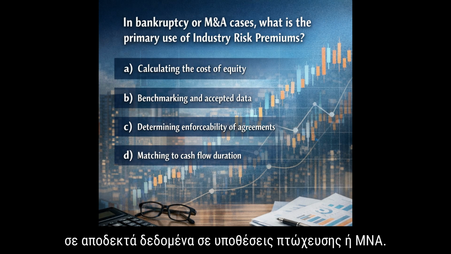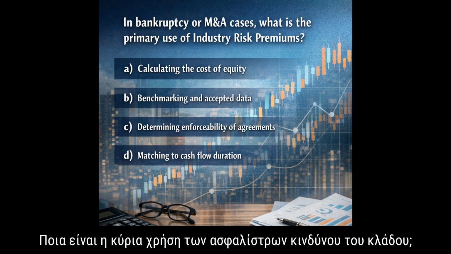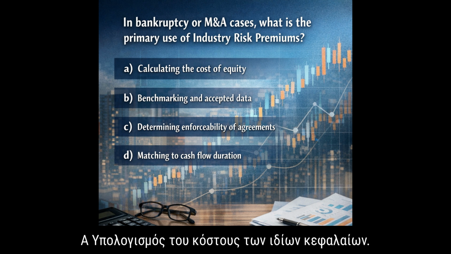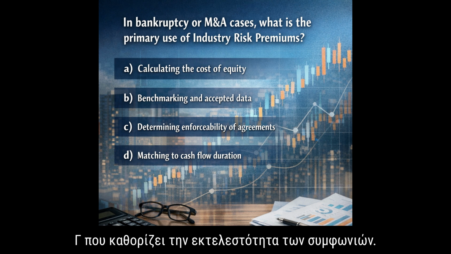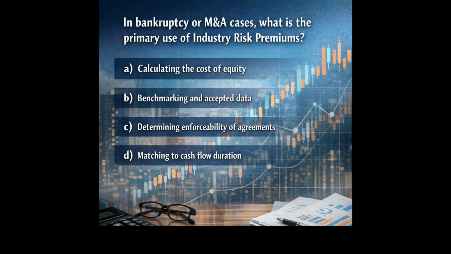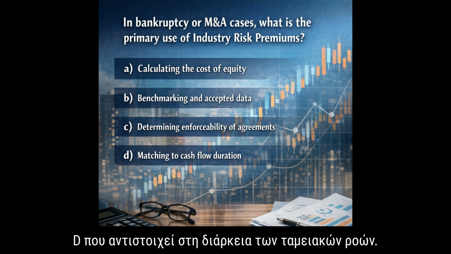In bankruptcy or M&A cases, what is the primary use of industry risk premiums? A. Calculating the cost of equity. B. Benchmarking and accepted data. C. Determining enforceability of agreements. D. Matching to cash flow duration.